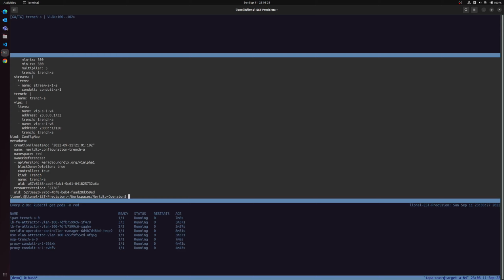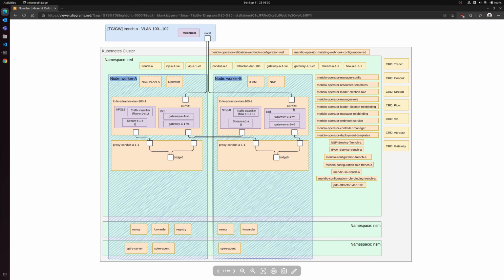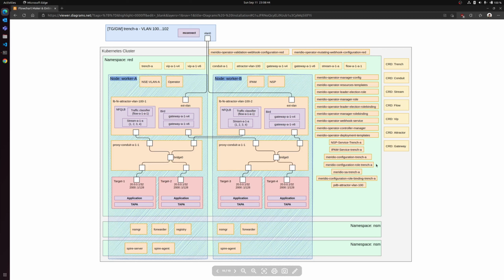Now the only missing part is the target pods. The example target provided by Meridio is made to automatically open a single stream, so the targets are connected to the conduit and ready to receive traffic through the sources we deployed previously.